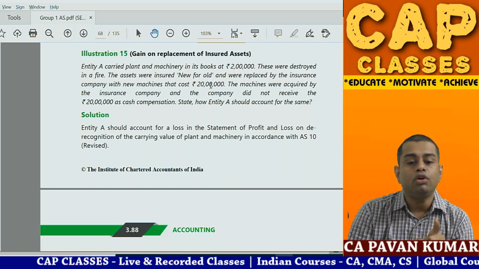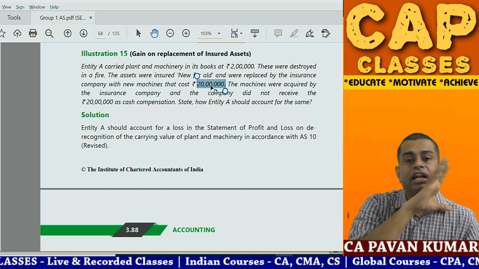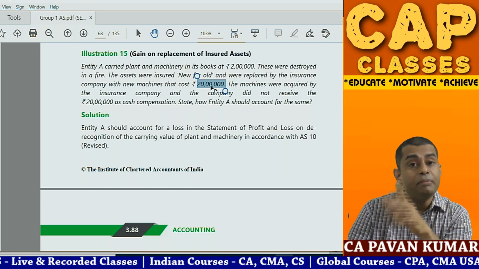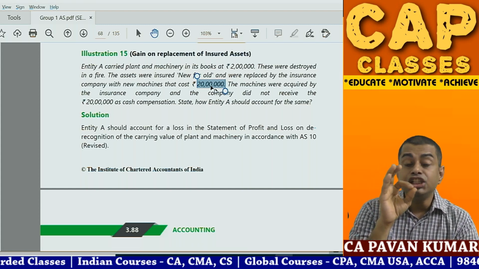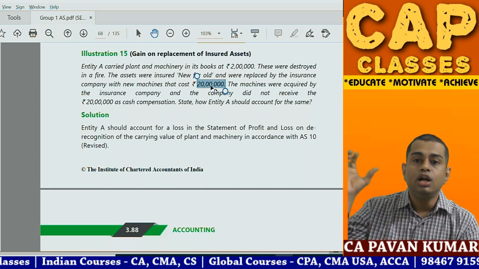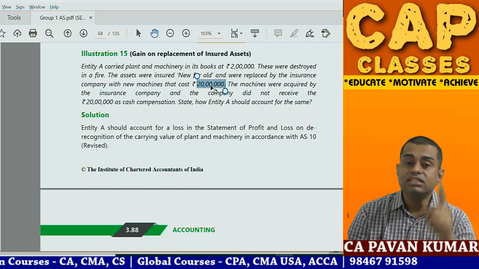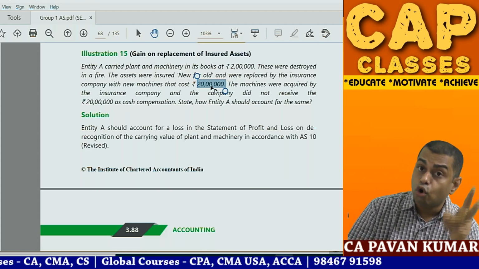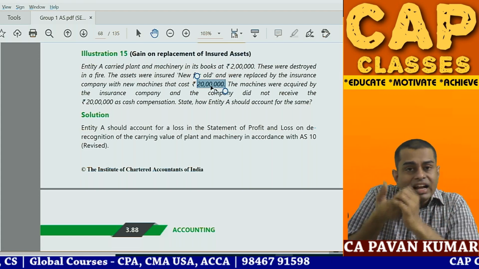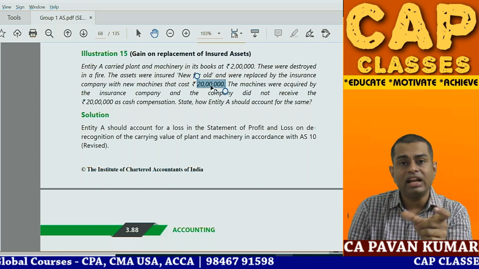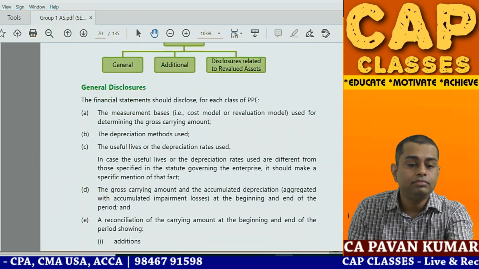New machine 20 lakhs is there, no? Beautiful accounting. Income should be recognized in P&L. Machinery account debit, new machine is coming now, 20 lakhs. Machinery account debit 20 lakhs to gain, insurance gain on account of fire accident 20 lakhs. And this gain will go to P&L. So you should recognize 2 lakh rupees of loss in P&L for fire accident of old machine. Because you are receiving new machine, not cash, machine should be recognized as an asset, and the 20 lakh rupees should be recognized as insurance gain in your statement of profit and loss. That is problem number 15.